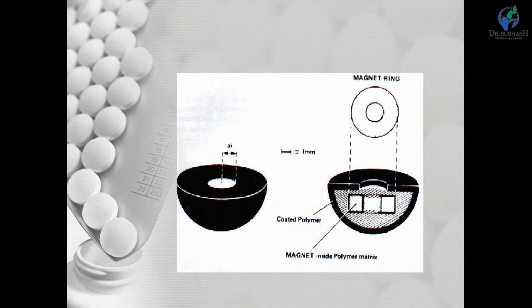For example, ethylene vinyl acetate or silicone elastomers are used, except for one orifice, one cavity at the center of the flat surface, which is not coated. All the other external surfaces are coated with drug impermeable polymers.